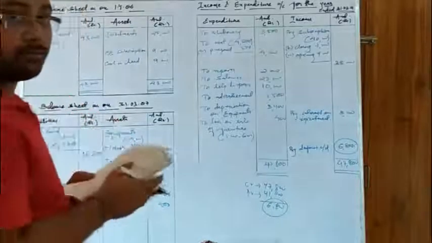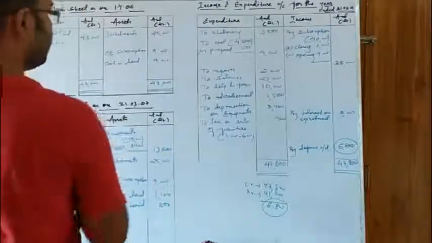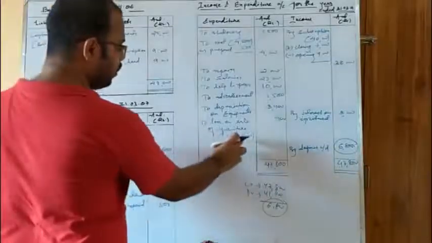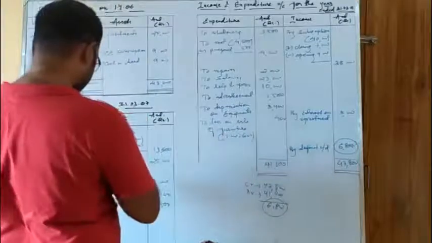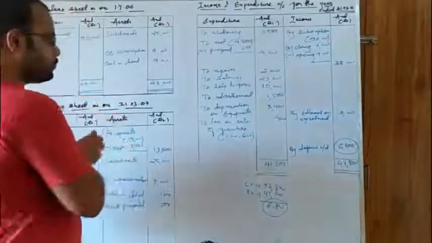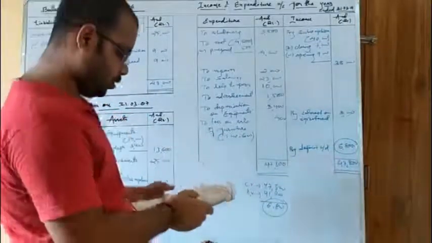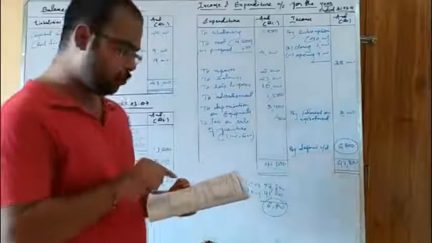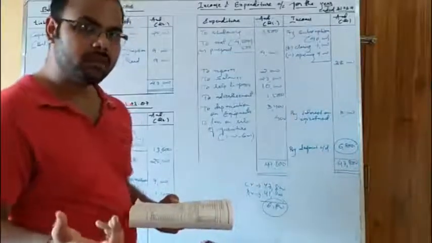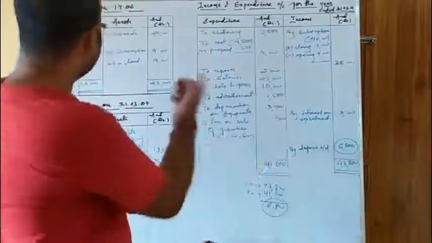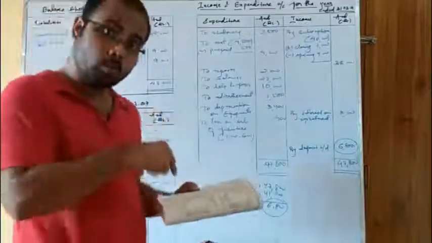Okay, students, again we have left one more thing in our opening balance sheet. See, one furniture is sold for 600 and the book value of the furniture was 1000. Please understand it properly. There is an item called sale of furniture, and the book value is 1000. That means the furniture was purchased for 1000, and that value should be there in the opening balance sheet because it is sold during the year.